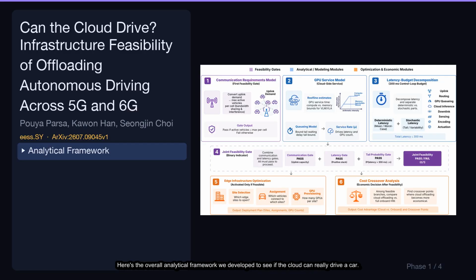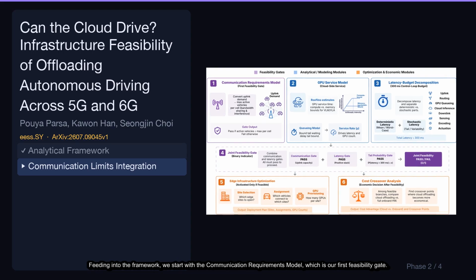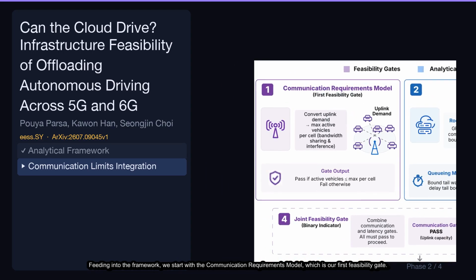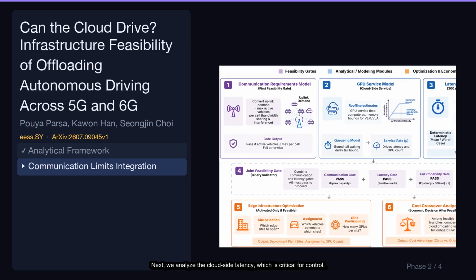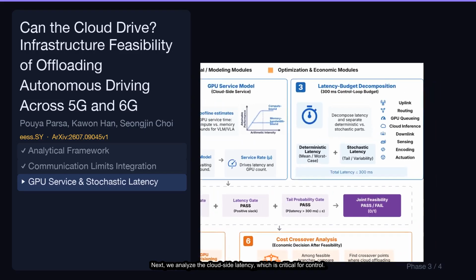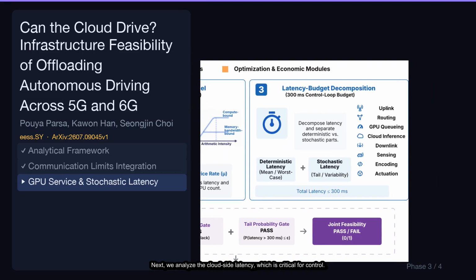Here's the overall analytical framework we developed to see if the cloud can really drive a car. It's a multi-stage process that takes us from checking basic network capacity all the way to a final economic decision. Feeding into the framework, we start with the communication requirements model, which is our first feasibility gate. This checks if the network can even handle the uplink demand from a given number of active vehicles in a cell. Next, we analyze the cloud-side latency, which is critical for control.